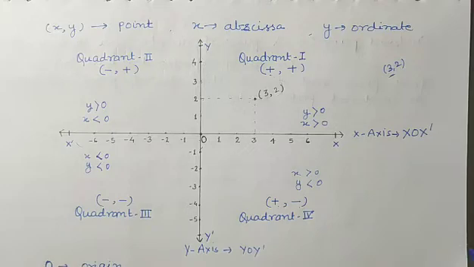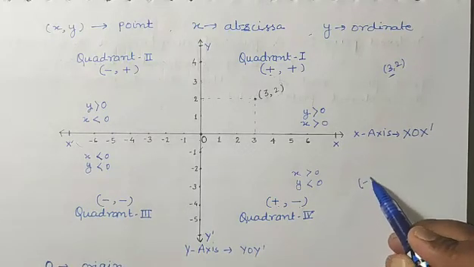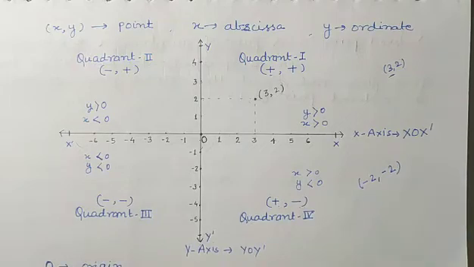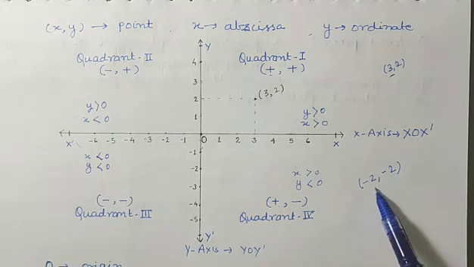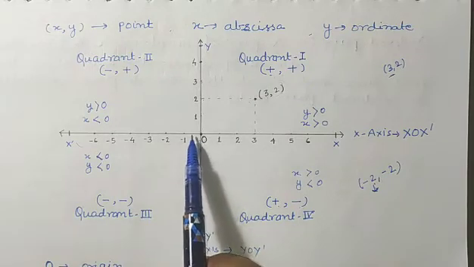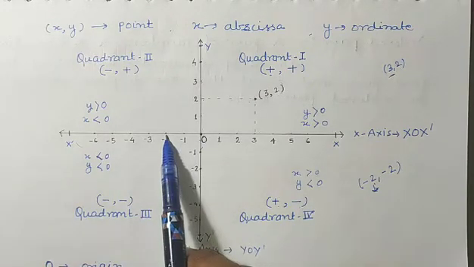Like if someone asks you where (-2, -2) will be situated. So firstly we'll see that both are negatives, means it will be in third quadrant. Okay, now on the x-axis minus 2 is there, minus 1, minus 2.